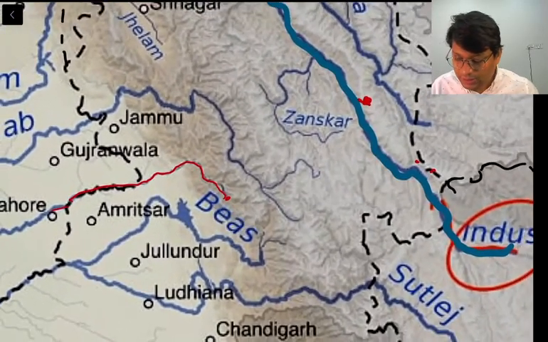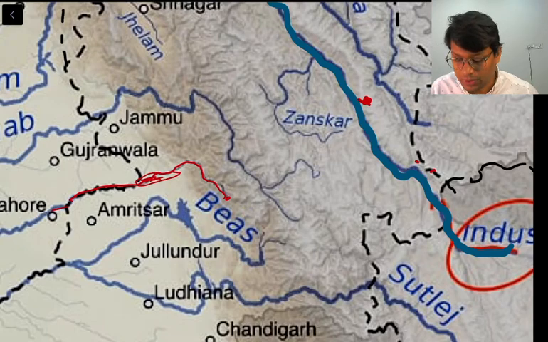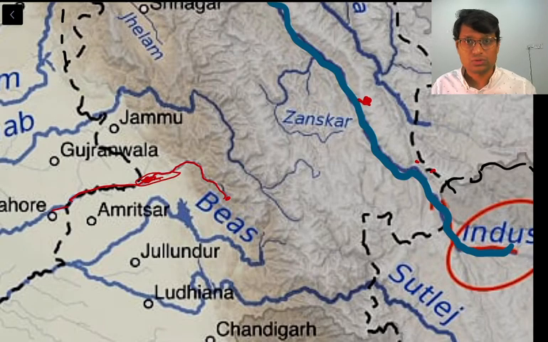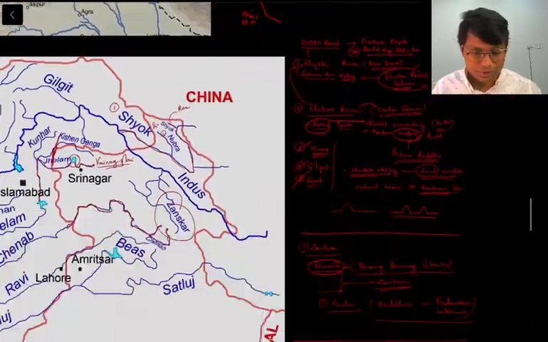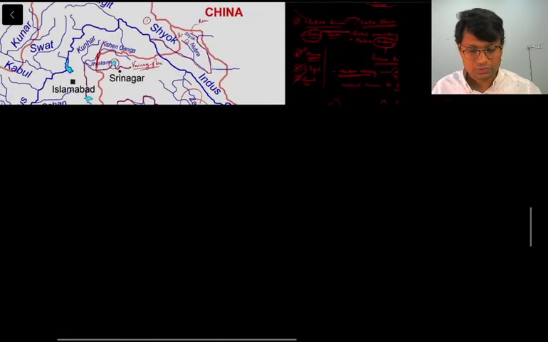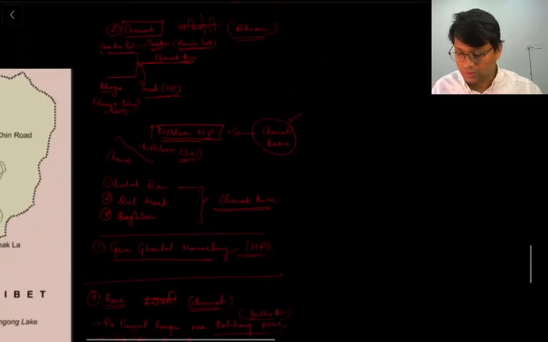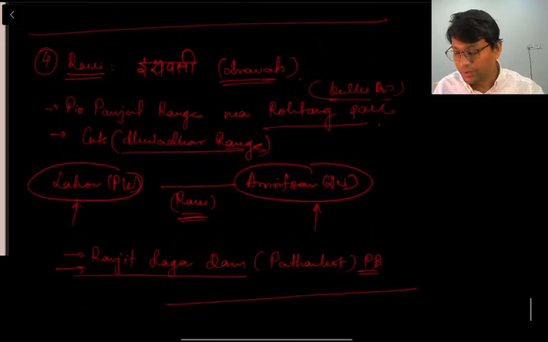So Ranjit Sagar Dam must be somewhere here in this particular part, along the border, because Pathankot is along the border. So nearby Pathankot there is this Ranjit Sagar Dam. So this was all about river Ravi.